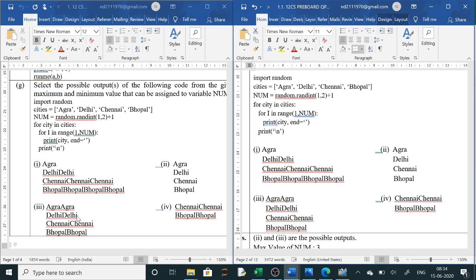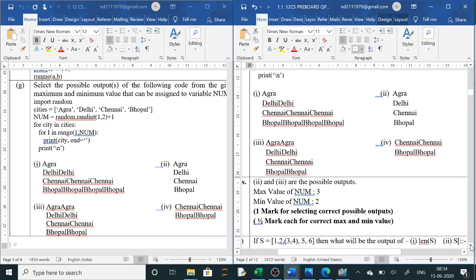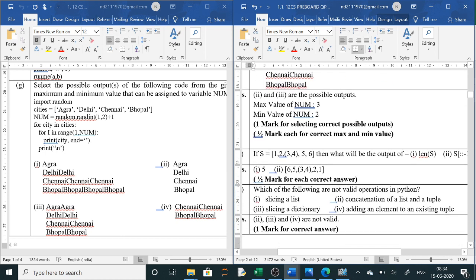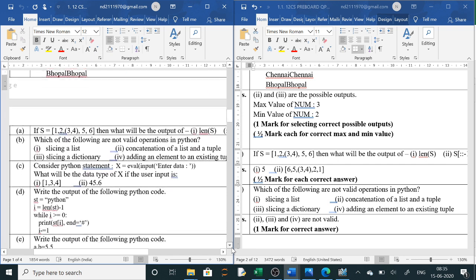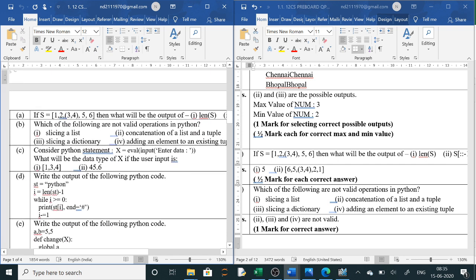So this 2 and 3 will be the correct answer, and the maximum value of num will be 3 and the minimum value will be 2. So here you check your answer. 2 and 3 is the correct answer, and the maximum value of num is 3 and the minimum value of num is 2. So this is over. Now next question is, if S is, now here you are having a tuple inside a list,